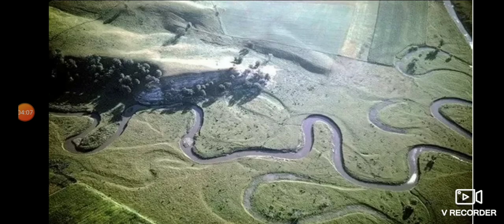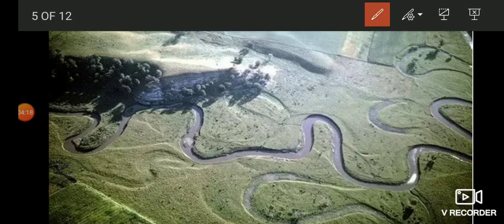Next, this is a picture of the changing of path of a river. You can see the traces of different paths in different times the river flowed. Now this is the line where the river is now flowing. This is the current direction of the river flow. Before that, the river flowed in this direction, in this direction. So many times these rivers change direction, and when they change direction, the surrounding areas also get submerged or overflowed, which causes damage.